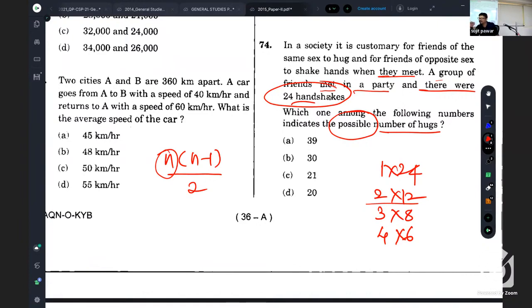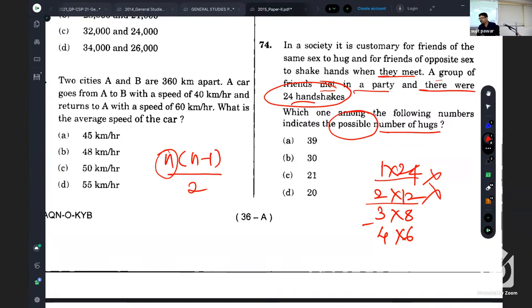66 plus 167. Is it in the options? No. So that is also ruled out. Then 3 and 8. 3 male: 3 into 2 upon 2, that is 3 only. 3 male, first, second, third, first, third. 3. And for 8, 8 sevens are 56 upon 2, 28.